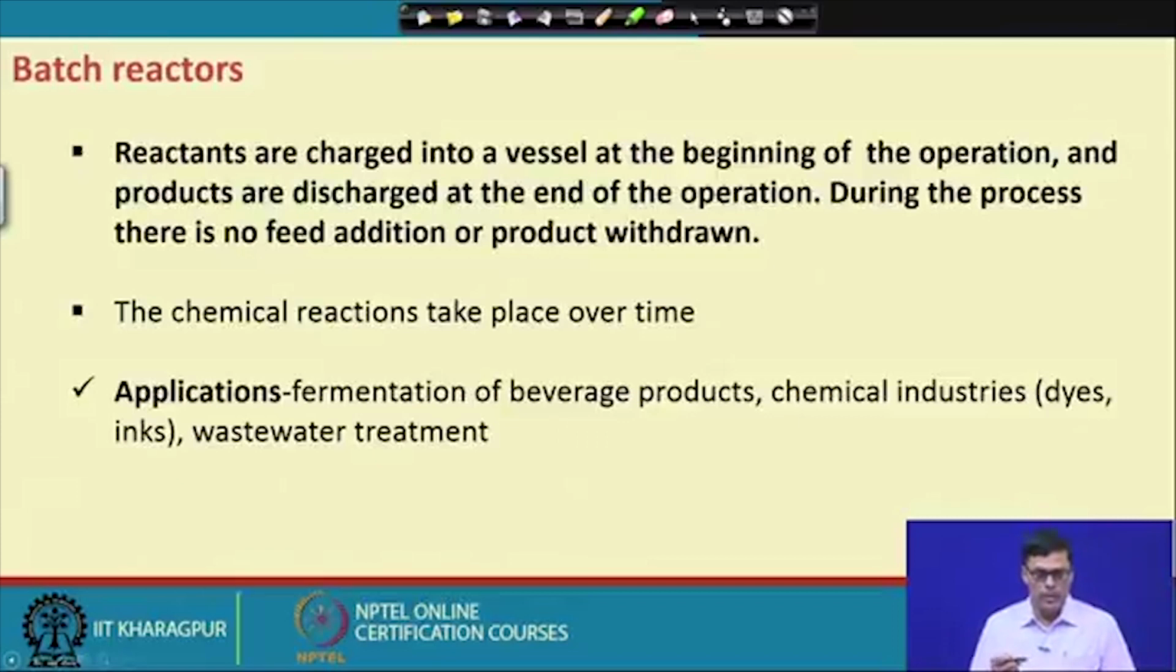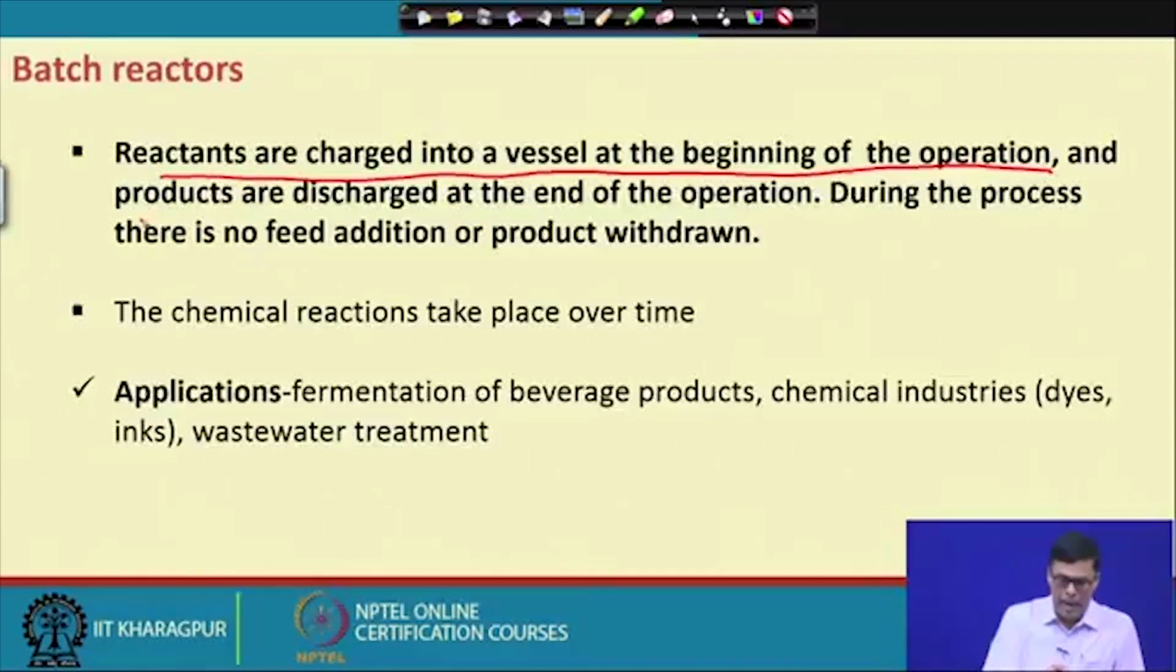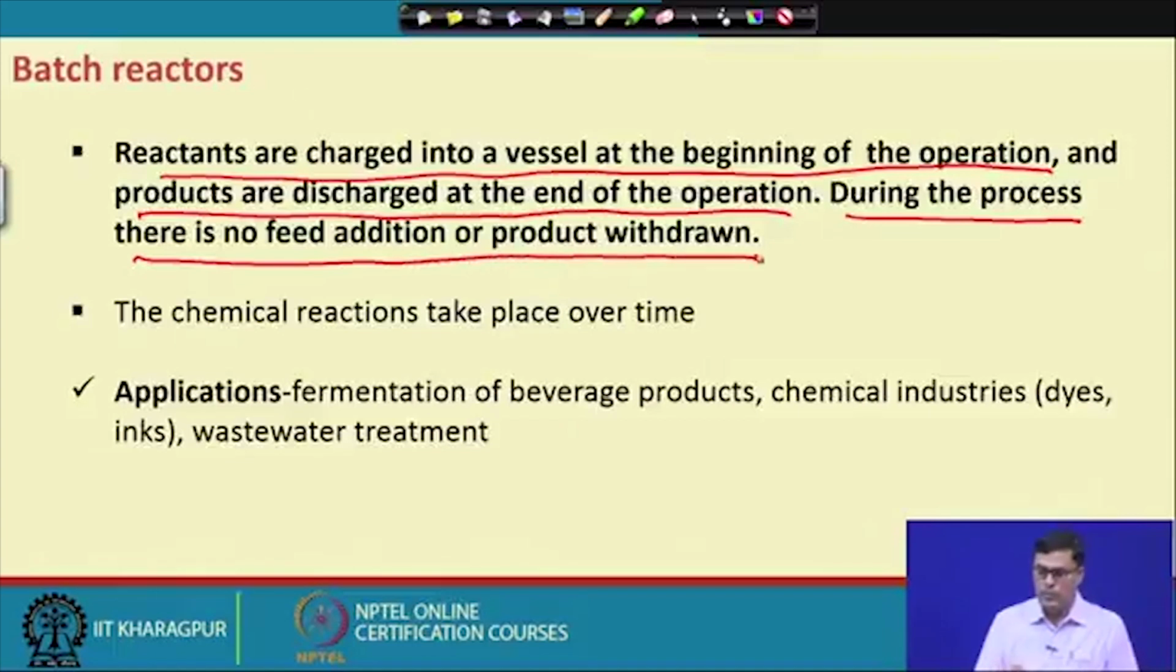Let us look into the batch reactor. In a batch reactor, the reactants are charged into the vessel at the beginning of the operation, and the products are discharged at the end of the operation. During this process there is no feed addition or product withdrawal. This is exactly what I told you, and a batch system is very easy to operate. You just take the substrate, put it in the reactor, and let the reaction take place. After the reaction is over, you take it out. This is called a batch process.